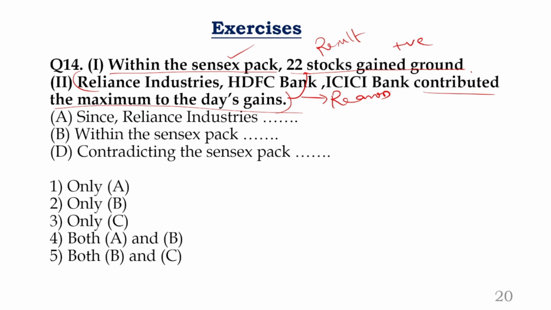Okay. Now look at the first one. Since. What is this? Since, say, first point number 1, there should not be comma. Okay, let us not consider comma. Let us look at this. Since Reliance Industries, HDFC Bank, ICICI Bank contributed the maximum to the day's gain, within the Sensex pack, 22 stocks gained ground. Can we take that or not? Yes, absolutely fine. What is the next one? Within the Sensex pack.